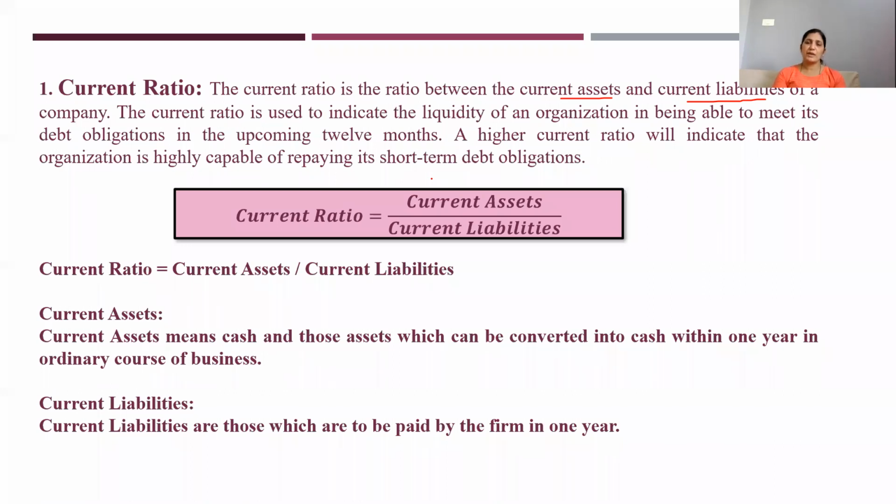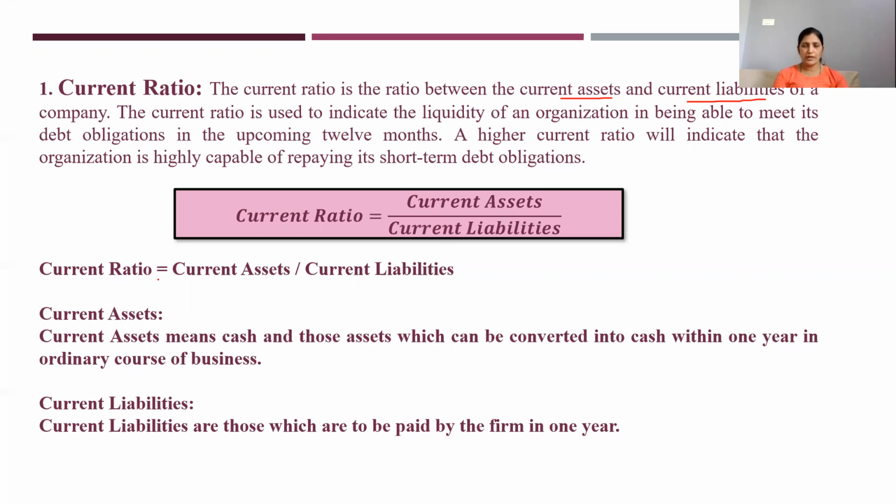So current ratio is mainly a ratio between current assets and current liabilities. Okay. So current assets means how much you have. Liability is how much you have to pay. The ratio will help you analyze the short-term debt paying capacity of the company. So the formula for this is current ratio is equal to current assets divided by current liabilities. Taking this down is very, very important.